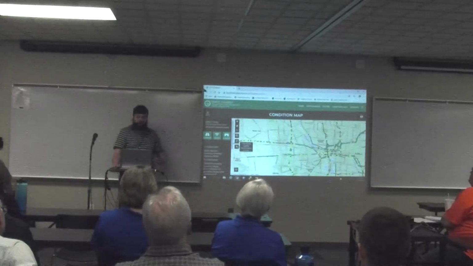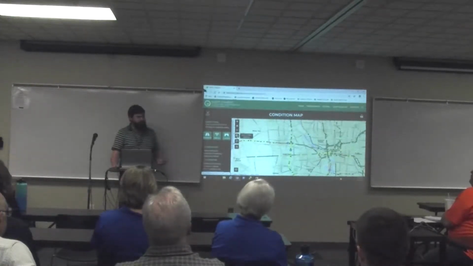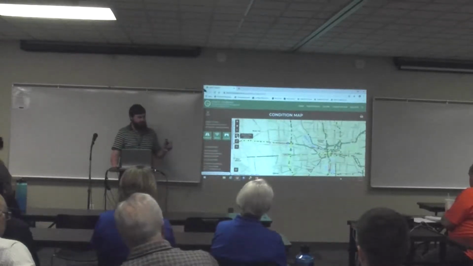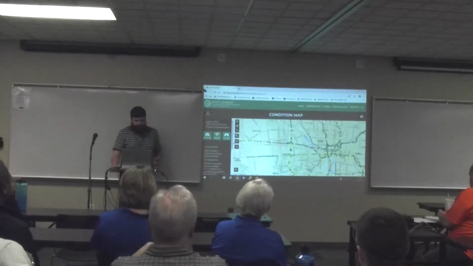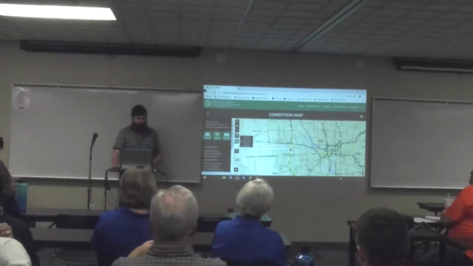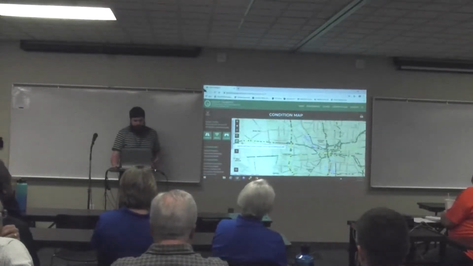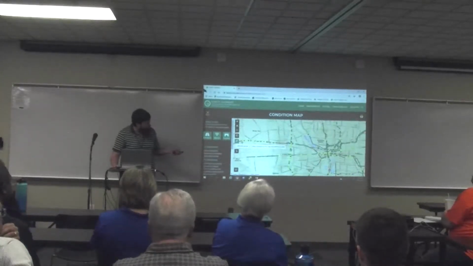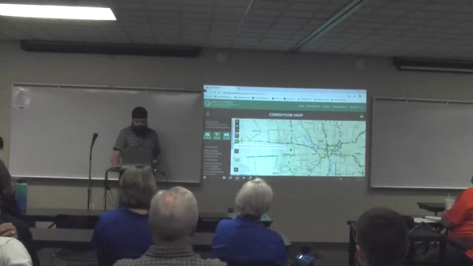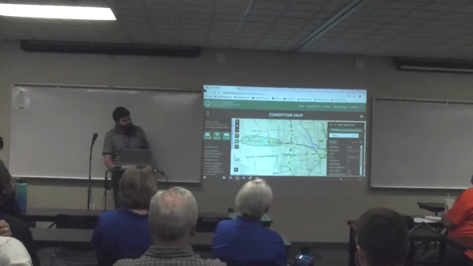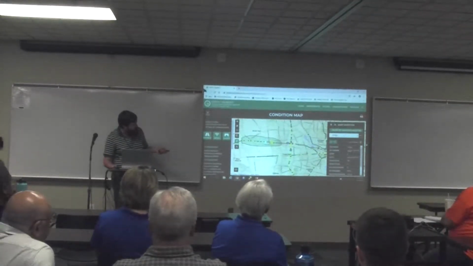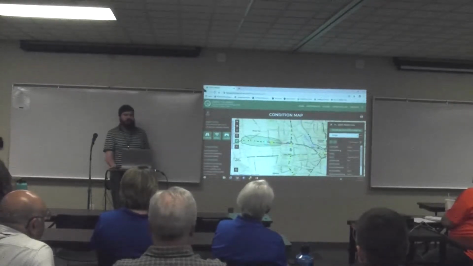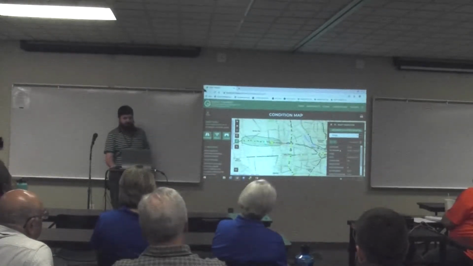So if we wanted to, there's a couple different tools within this map itself. So you can zoom to your selection, and that'll put you right back in the high level showing you all of your area. Or you can do an identify. So let's find out, we have Interstate 70. Let's find out all the assets that are on Interstate 70 in this section here to the west of downtown. So what we can do is we can click, draw a circle around the area, and that'll bring up this asset inspector on the right side. What this does is it gives you a high-level view of all the assets in the area you just circled.